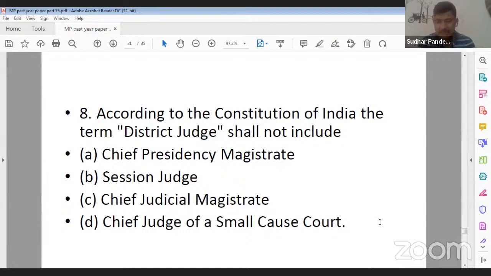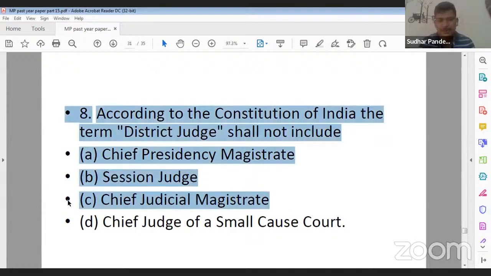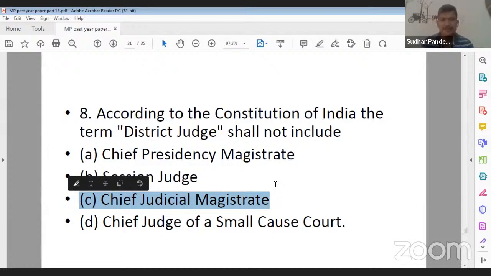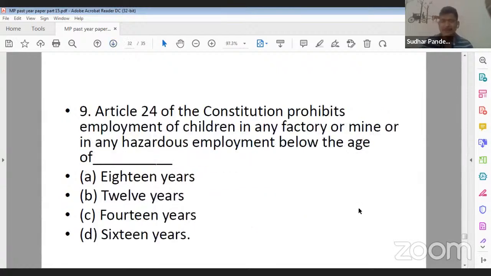Yes, 8th ka correct answer will be C, that is Chief Judicial Magistrate. So Chief Judicial Magistrate is not included in the term district judge under the Constitution of India, right? 8th ka, yes, C is the correct answer. Vinny ji, you are correct.